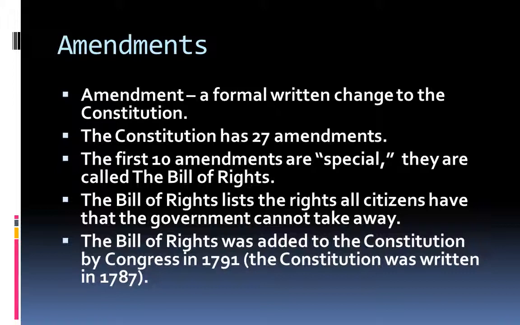The Bill of Rights was added to the Constitution by Congress in 1791. The Constitution was written in 1787.